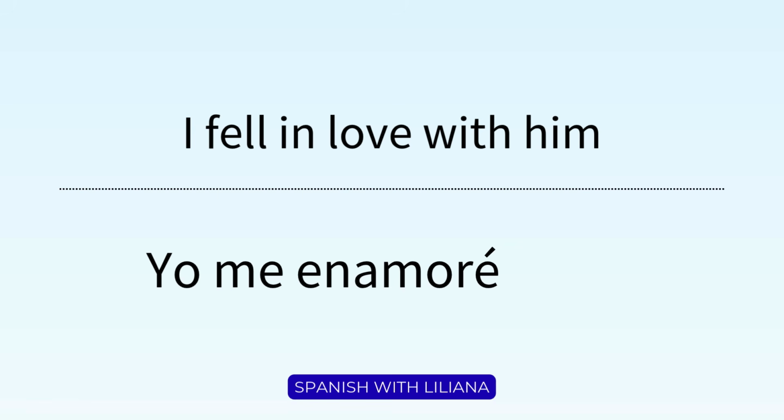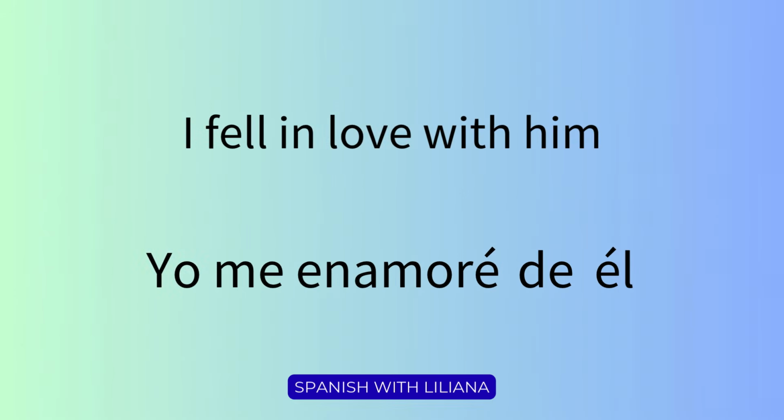We could just say me enamoré. I fell in love. Instead of using with, which would be con, we use de, of or from. De él, with him. Me enamoré de él. If we wanted to say I fell in love with her, we just change the last pronoun. Me enamoré de ella.